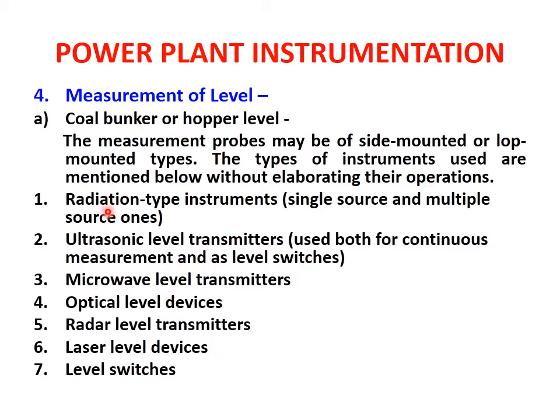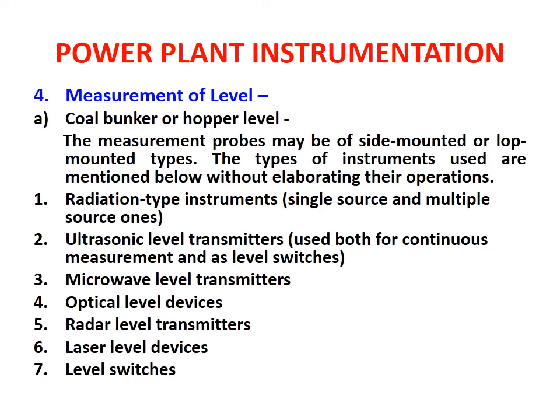So first we will see how the measurement of level is done at coal bunkers or hopper level. The measurement probes may be of side mounted or lobe mounted types. The types of instruments used are mentioned below, without elaborating their operations. We are just taking a look at the level measurement. So first is the radiation type instruments, single source and multiple source ones. Second is ultrasonic level transmitters. They are used both for continuous measurement as well as level switches.